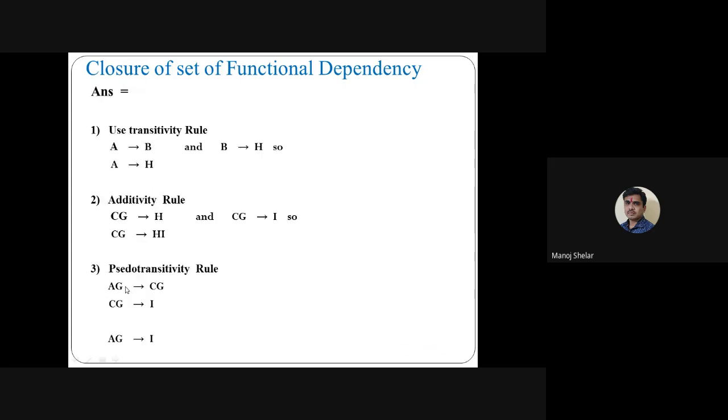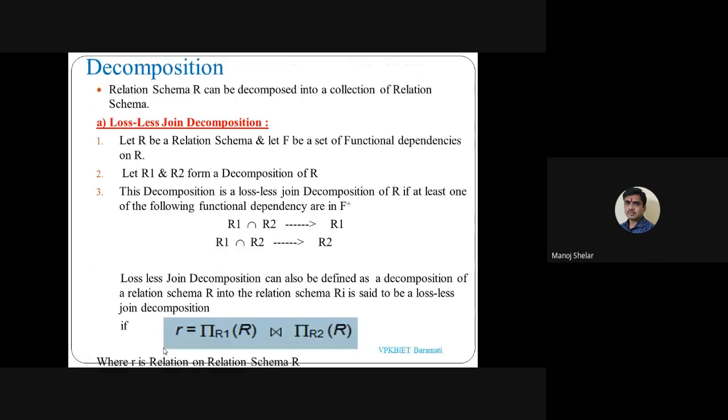Third, the pseudo transitive rule. For AG: AG implies CG, and CG implies I. Here we cancel CG and derive AG implies I, using the pseudo transitive rule or transitive rule. Simple.